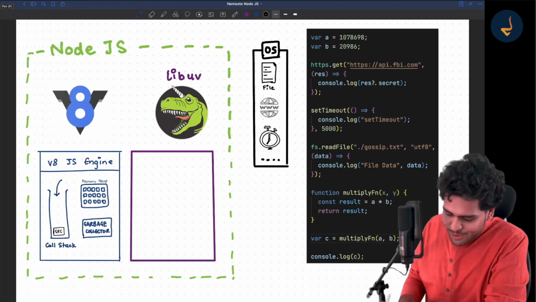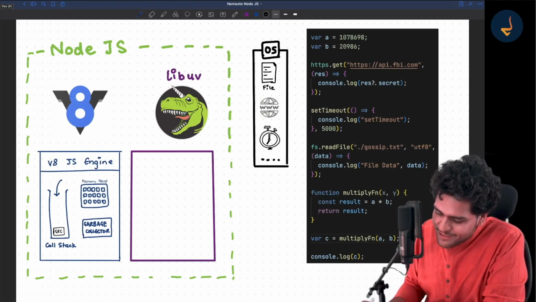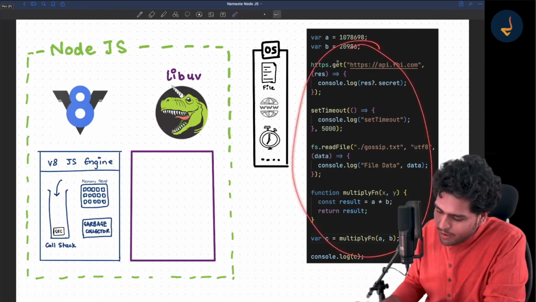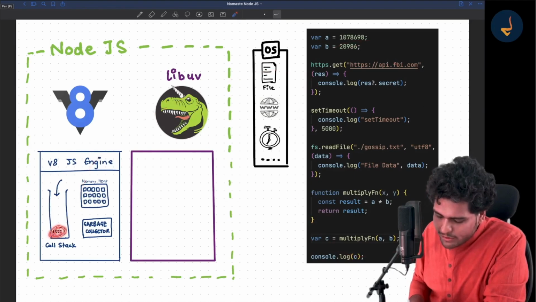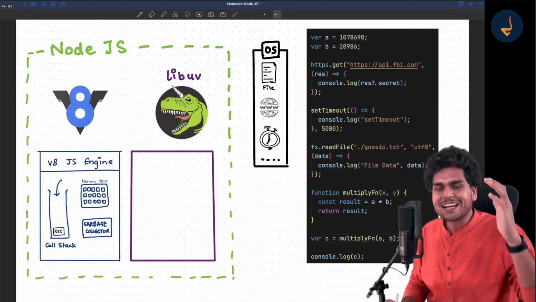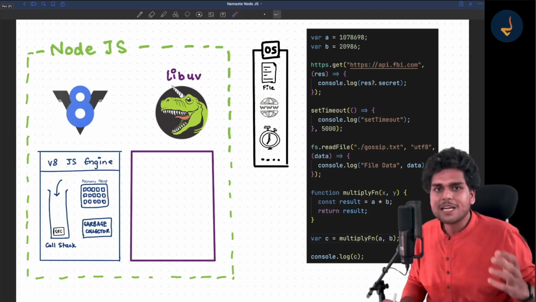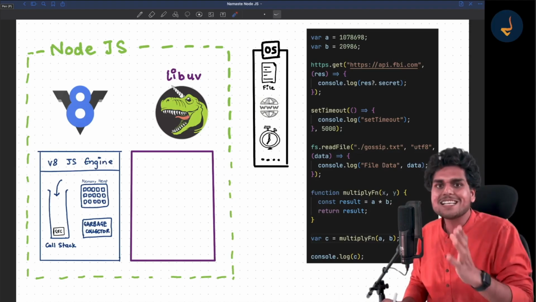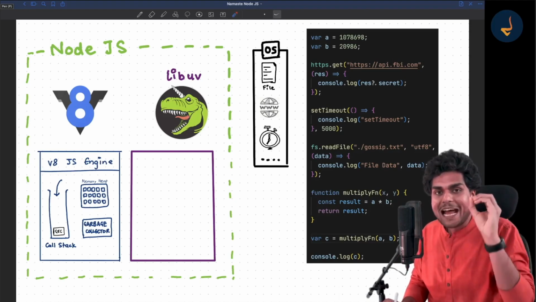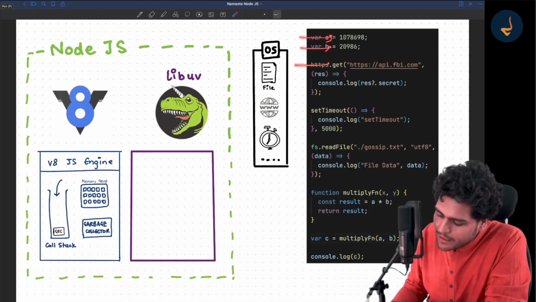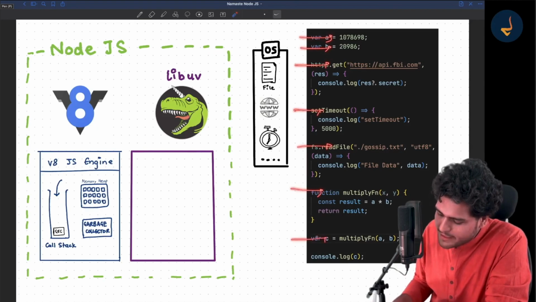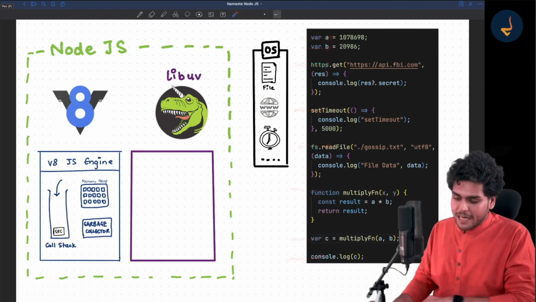Now, whenever you run any piece of JavaScript code, a global execution context is created, and this global execution context is pushed inside the call stack. In this global execution context, the JavaScript code is run in a synchronous single-threaded fashion. What does that mean? It means it runs line by line. So this code is executed one line after another, line by line.